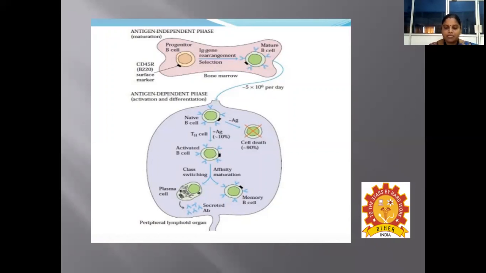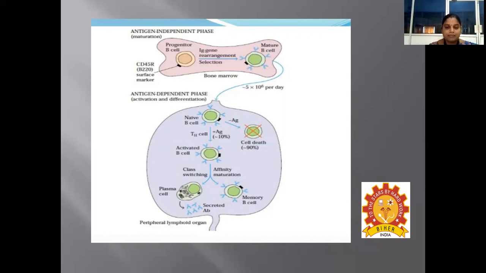The naive B cell, which has not encountered the antigen, will encounter the antigen once it enters inside the peripheral lymphoid organ like spleen, lymph node, and so on. And those naive B cells which have not encountered the antigen will go for cell death. About 90% of the B cells will not encounter the antigen, though they are said to be mature B lymphocytes. Those lymphocytes, even after entering the peripheral lymphoid organ, will not encounter the antigen, and those cells that have not encountered the antigen will go for apoptosis, which results in cell death.